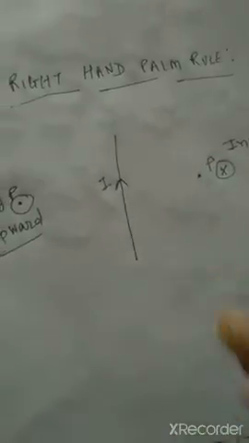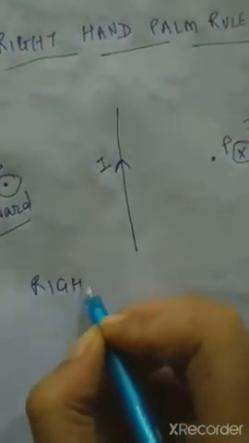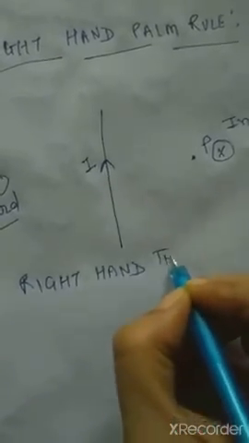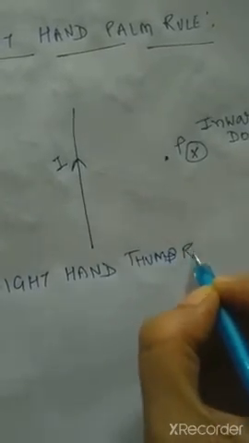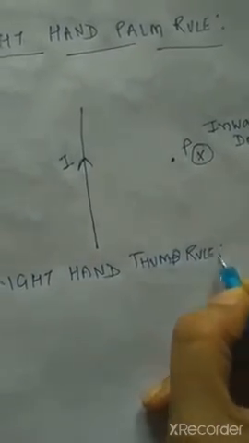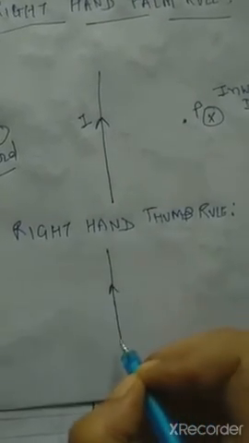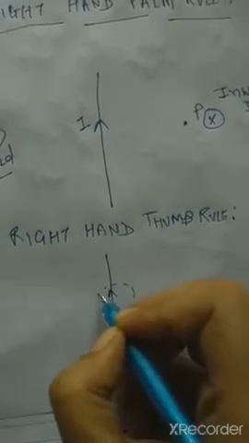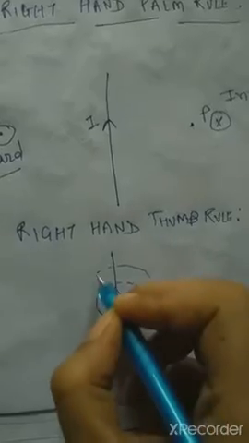Second, we have the right hand thumb rule. We know that a current carrying conductor produces a magnetic field around it which is circular. So in this case we apply this rule.